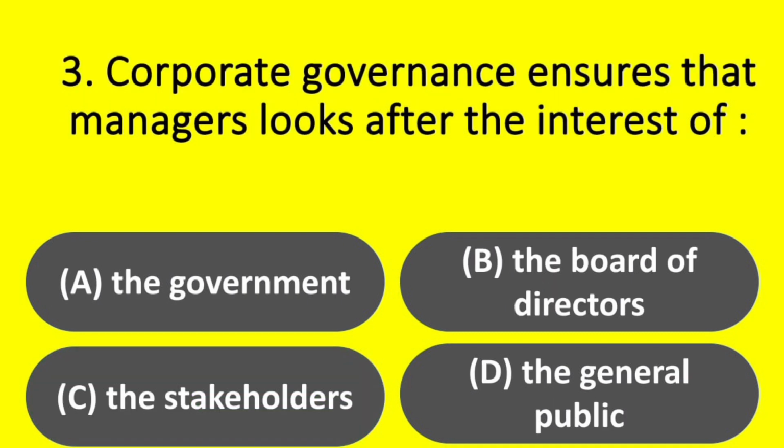Next question. Corporate governance ensures that managers look after the interest of: option A, the government; option B, the board of directors; option C, the stakeholders; option D, the general public. Answer: option C, the stakeholders.